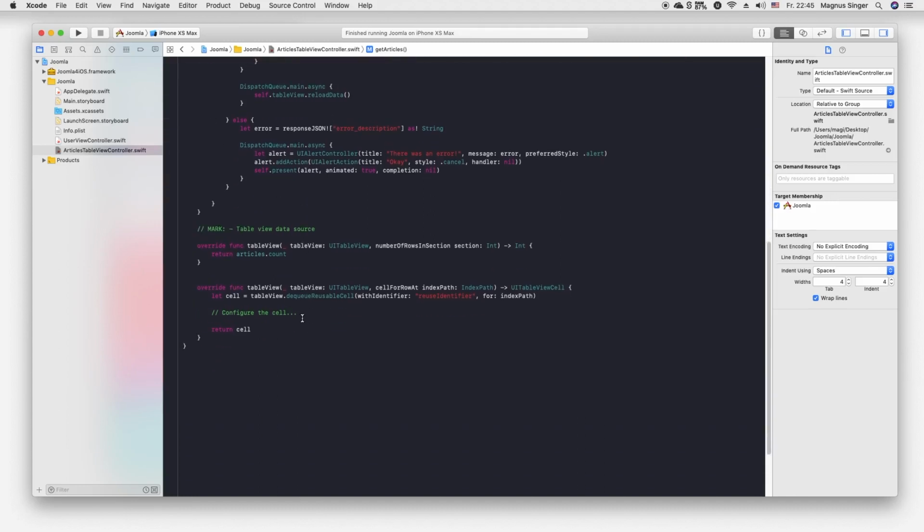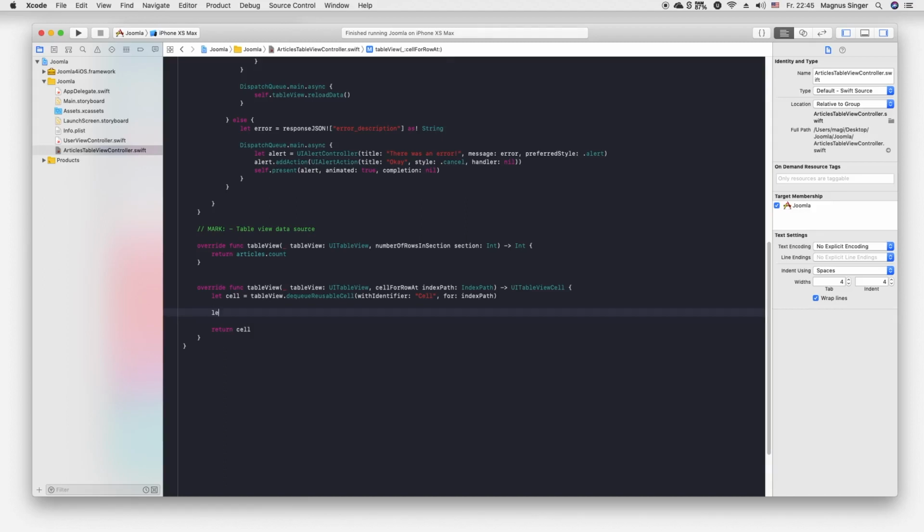So let's continue with the table view stuff. We already have this one, that's great. Of course, here we want as many table view cells as articles, and here we can just configure the cell data.